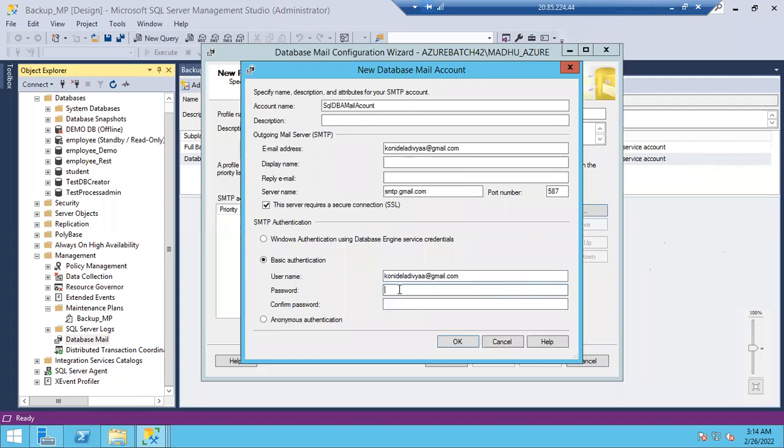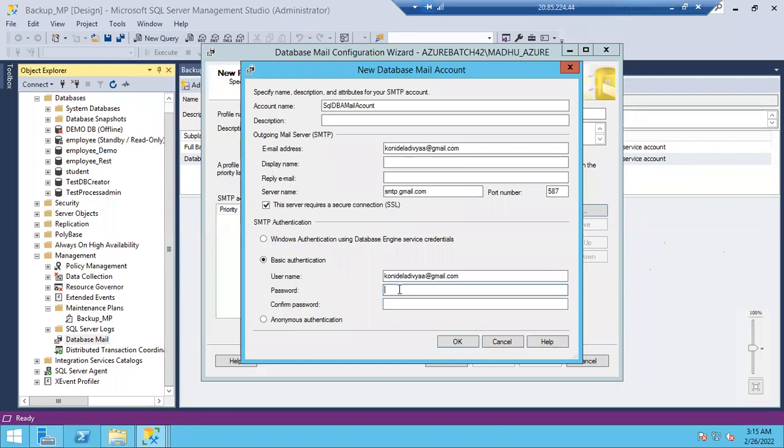The process is the same. Now you are logged into your mail account and you are sending it manually. But here, SQL server, on behalf of you, will log into your Gmail account and send emails to the recipients, guys. The process is the same. So don't forget about the process. You have to log into your Gmail account.